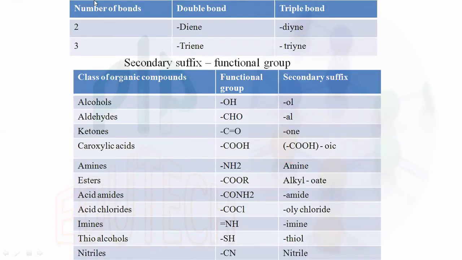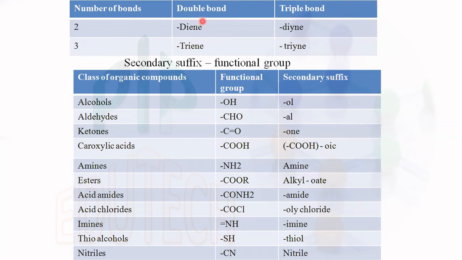Next, based upon the number of bonds, either double bond or triple bond, the naming will also vary. If the number of double bonds is 2, it is called diene. Di means 2, and double bond means ene.